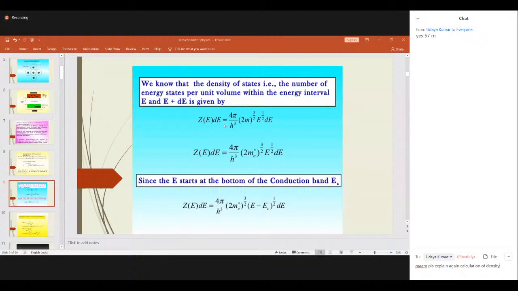So Z of E dE is given like this: 4 pi by h cube, 2m whole to the power of 3 by 2, and E to the power of half dE. Always we take m as the effective mass of the electron, denoted with a star. So instead of m, we are writing me star. Now, it always starts from the bottom of the conduction band, so this E is taken as E minus EC, that is total energy minus the bottom of the conduction band. Got it now?